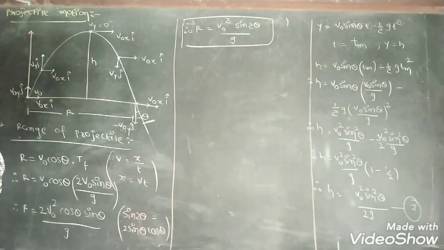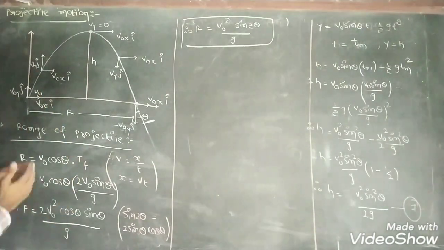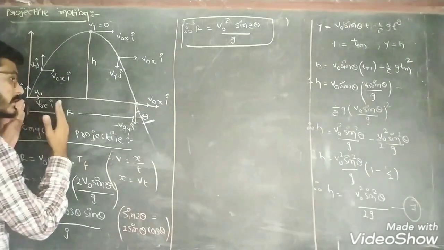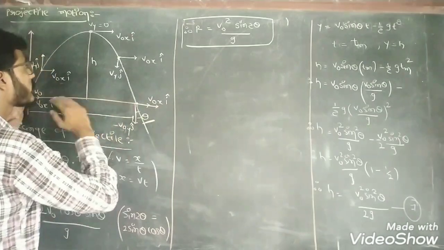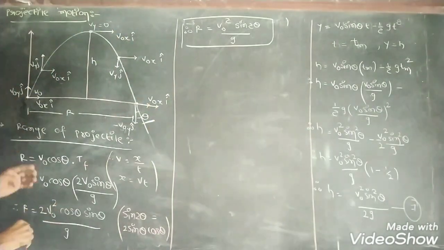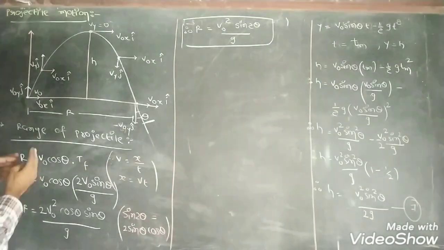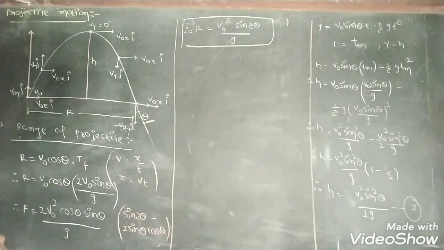Okay, now suppose we have to reach the maximum range, means we have to cover the maximum horizontal distance during the projectile motion. So what do we have to do to achieve the maximum horizontal distance in projectile motion?